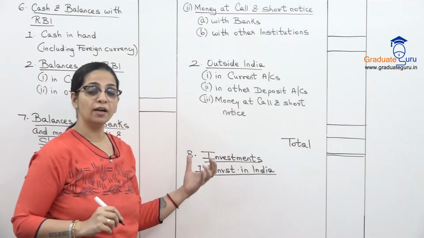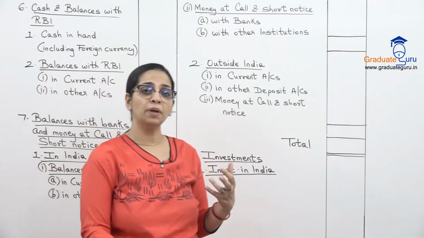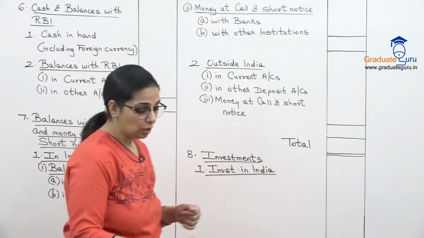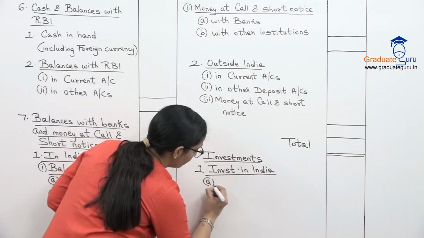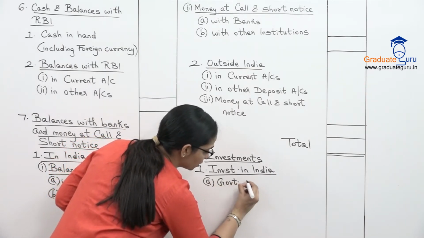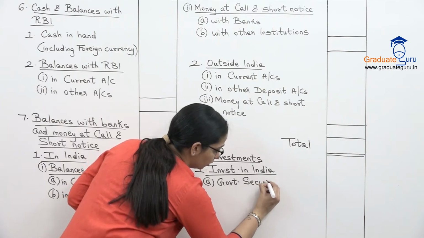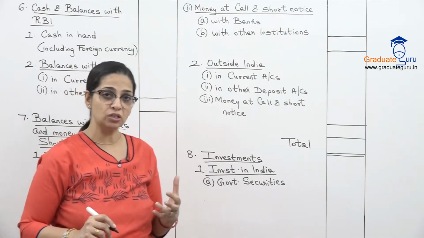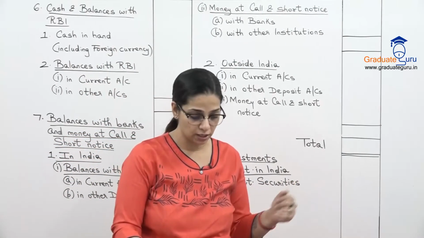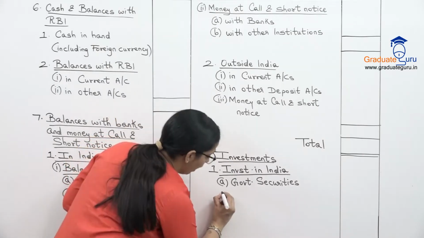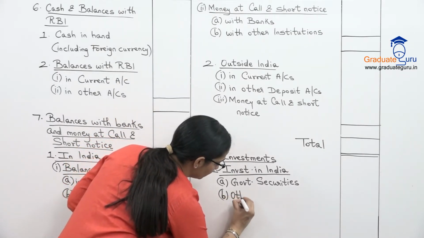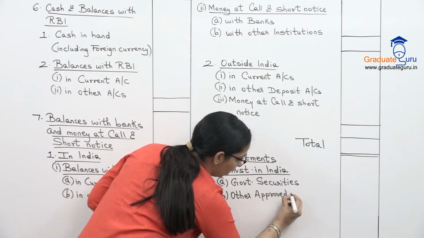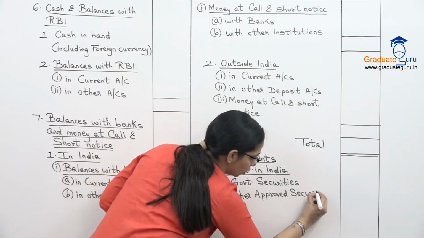Now within that there are different categories. अगर जो हमारे sum में जो होगा, that we are going to show over here. We'll just write some examples. So one is government securities, which is an important investment for banks. Banks के लिए government securities is a very safe way to invest. So that will definitely be there in our sum. Then we have other approved securities. So other than government, if the banks are allowed to invest in other securities, then that.